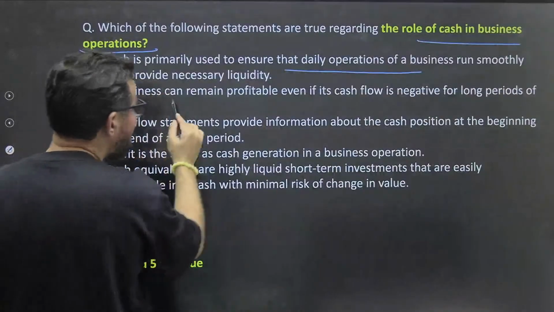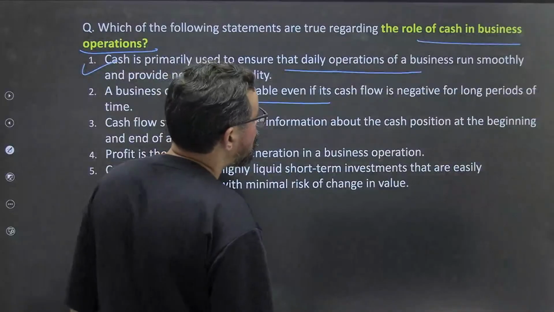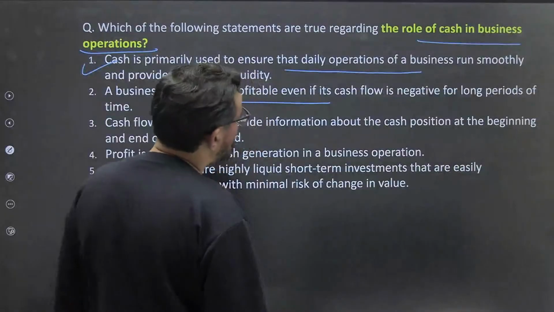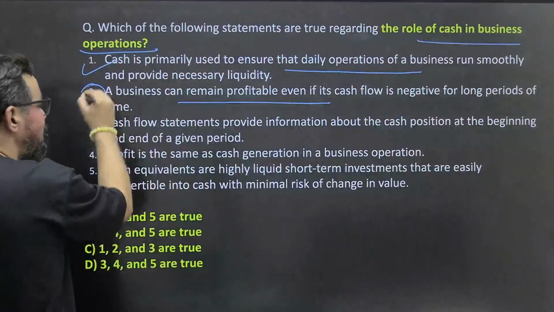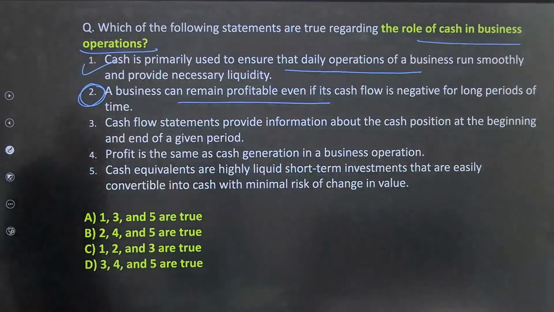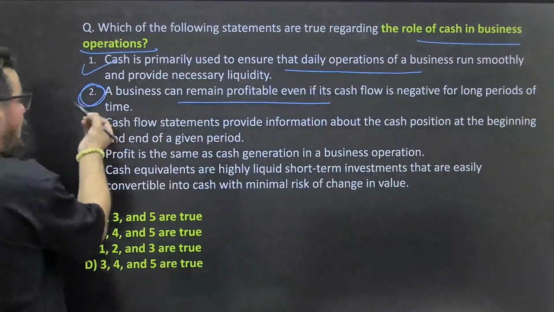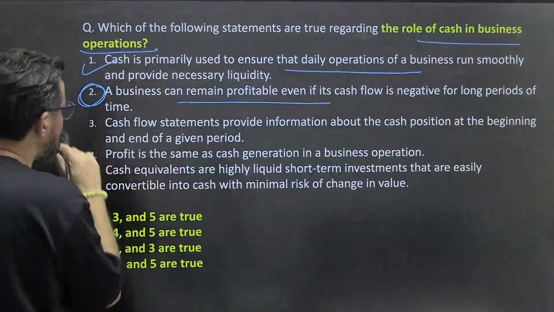A business can remain profitable even if cash shown negative for long term period. See, this is आपका, even if cash flow is negative. No, if cash flow is negative, how it will be profitable? ठीक है. So they are going to face आपका liabilities issues and all. ठीक है.